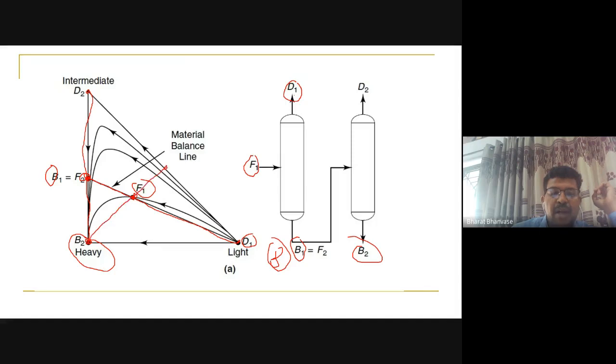This will be my feed to the second column. And then we have to check which is light and heavy. So this will be the bottom product from the second column, and this will be the top product from the second column.